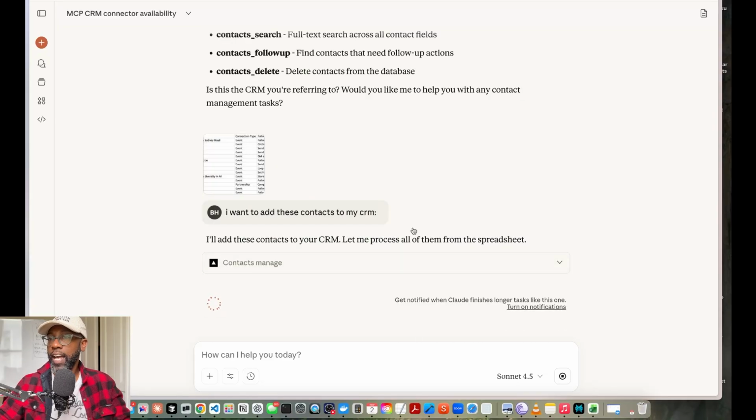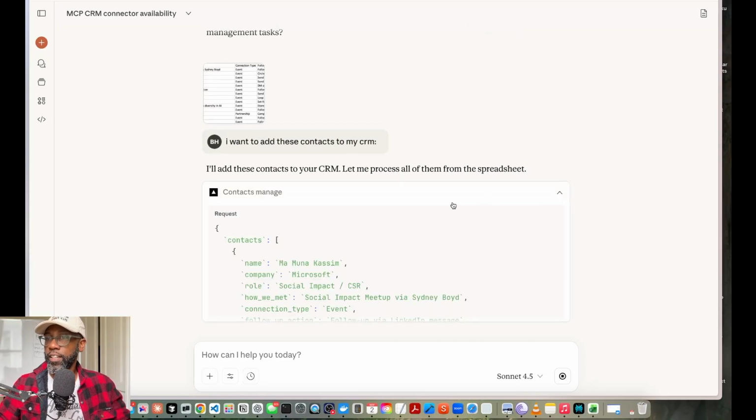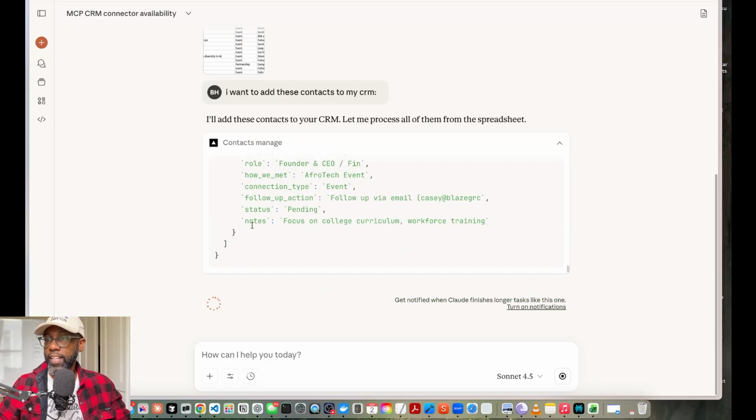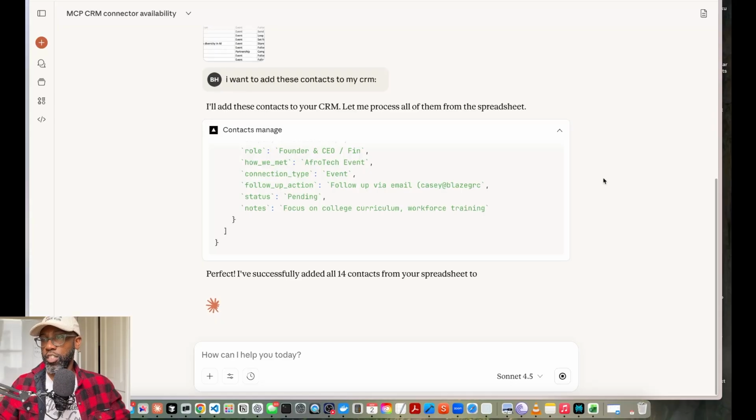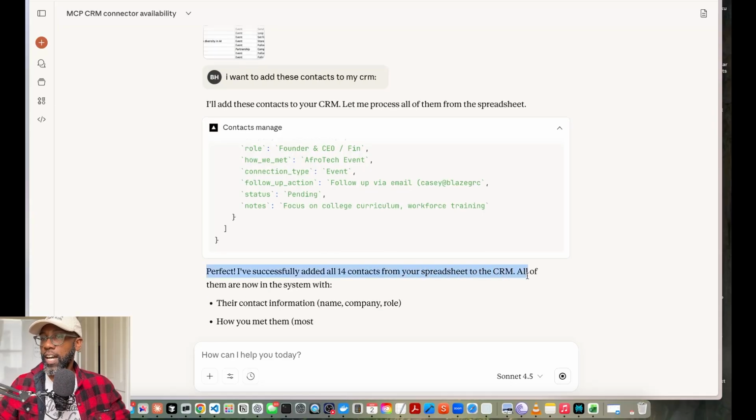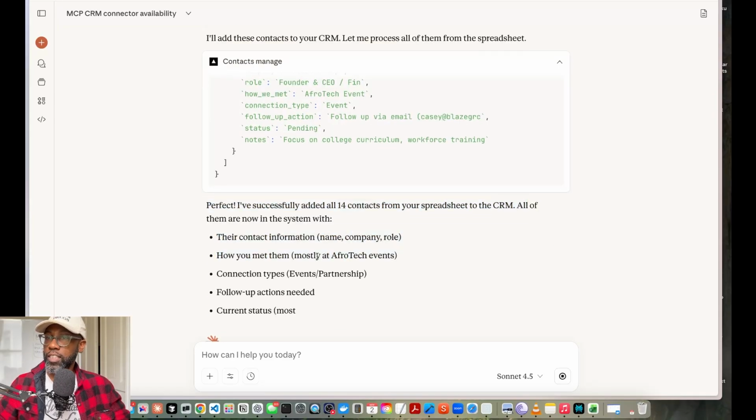And so I can press allow, and then you'll see here where Claude then says, okay, I'm adding all of these contacts to your CRM. Perfect. I've added 14 contacts to your CRM. You can be able to see that. They're mostly from AfroTech, et cetera.